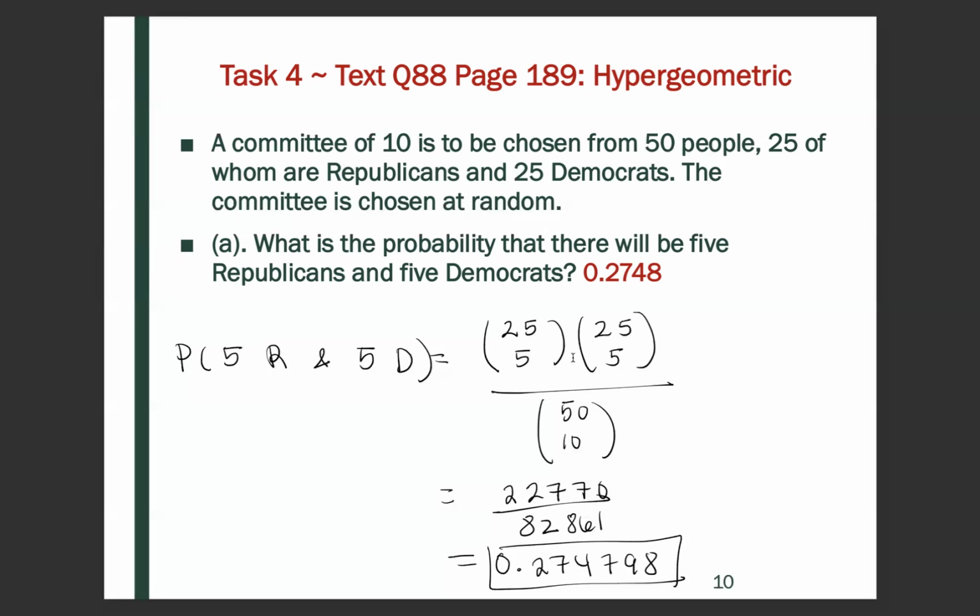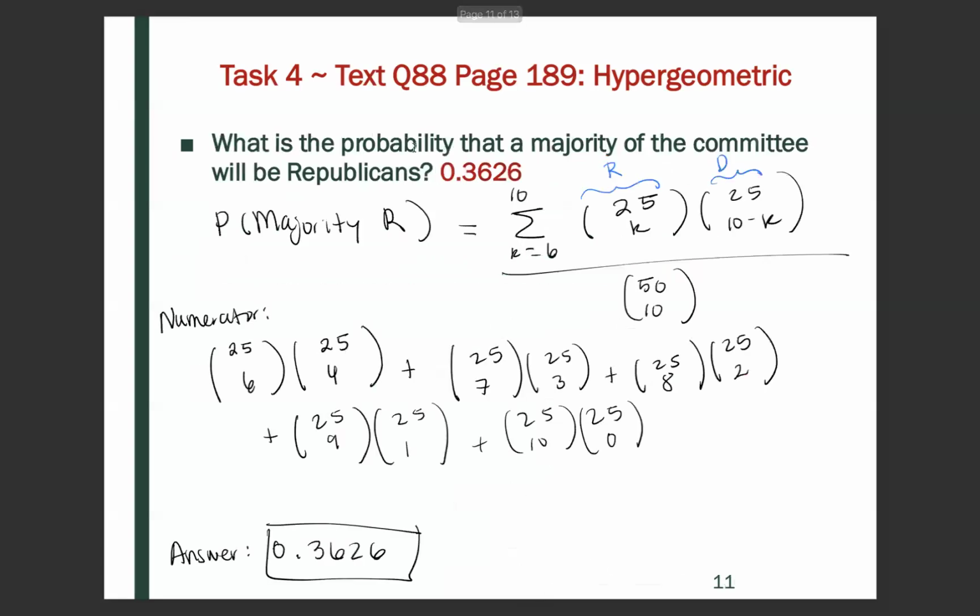But the numerator is going to be, so here we have 25 Republicans, and we're going to choose 5 of those, and then 25 Democrats, and we're going to choose 5 of those. So we get 25 choose 5 times 25 choose 5 divided by the total possibilities, which is 50 choose 10, which equals 0.274798.